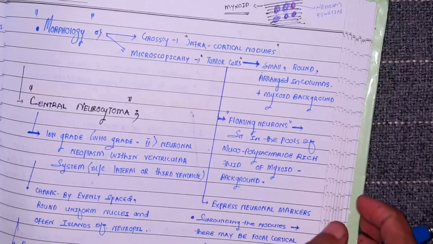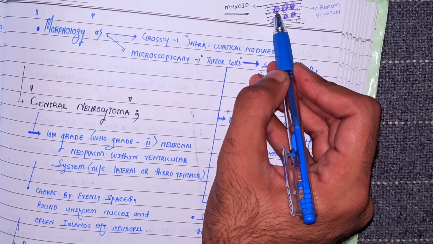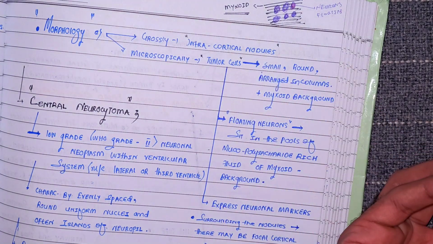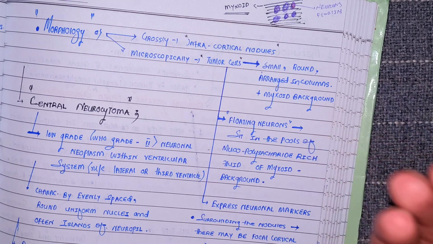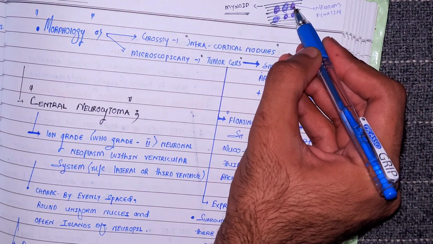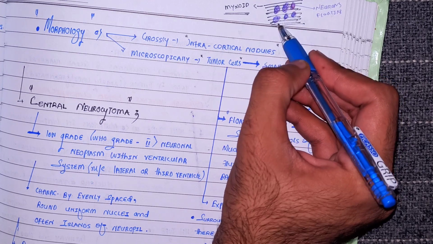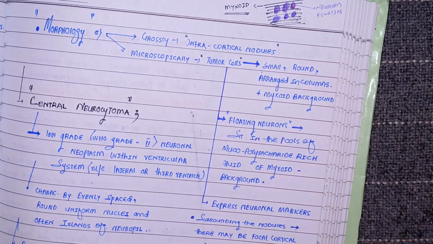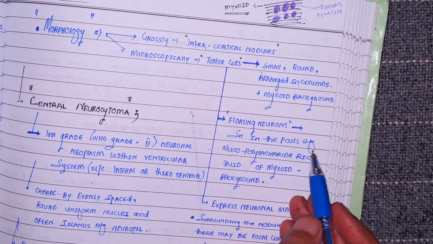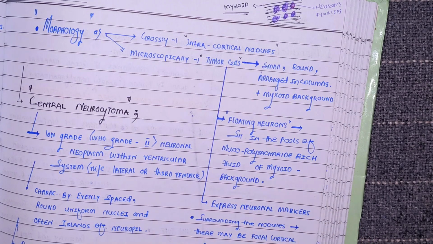So therefore I have written here that these are the floating neurons. These are the tumor cells. न्यूरोनल ट्यूमर है तो जो ट्यूमर सेल्स होंगे तो वो न्यूरॉन्स ही होंगे ना. And because they are floating on the myxoid background, they are said to be the floating neurons. Look, they sit in the pool of the mucopolysaccharide rich fluid of the myxoid background.